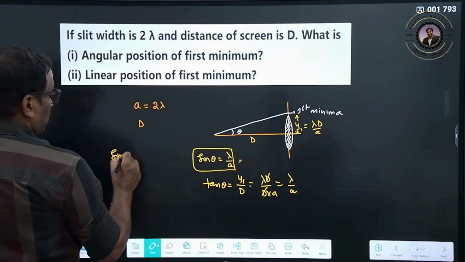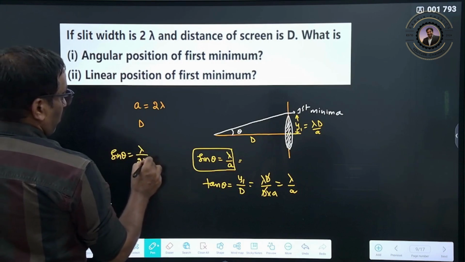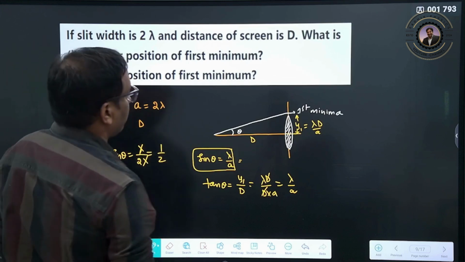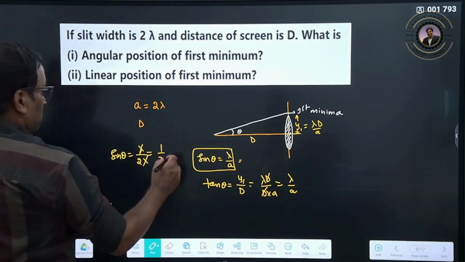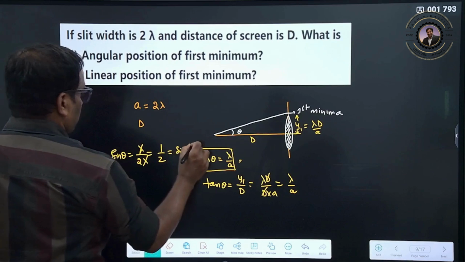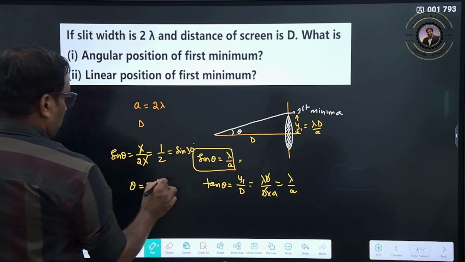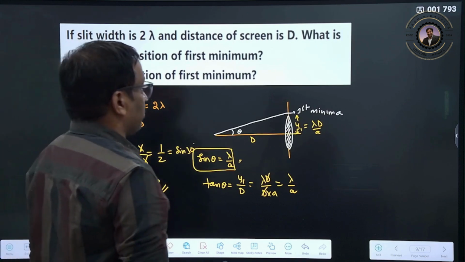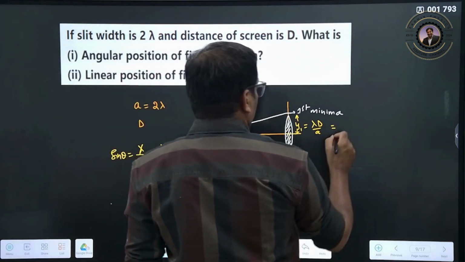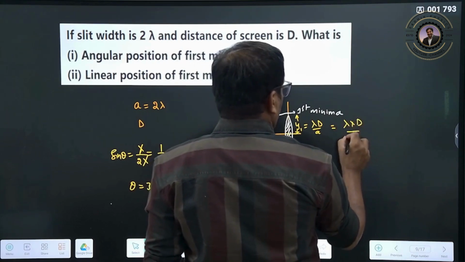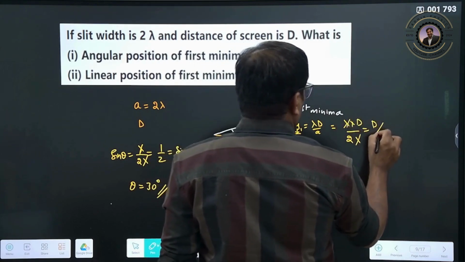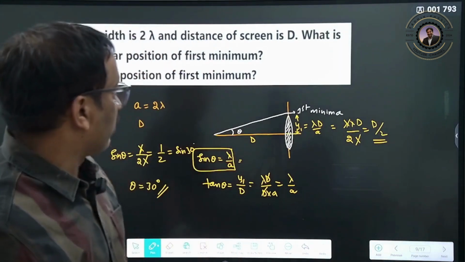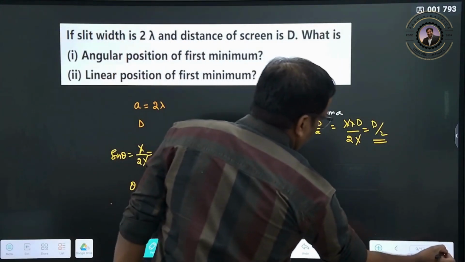So sin theta is equals to lambda by 2 lambda, so lambda gets cancelled out, 1 by 2. 1 by 2 is sin 30. Therefore theta is equals to 30 degree will be your angular position of the first minima. Linear position of your first minima is lambda into d by 2 lambda, lambda gets cancelled out, therefore d by 2 will be the linear position of our first minima. Clear? So now let us go for one more question.